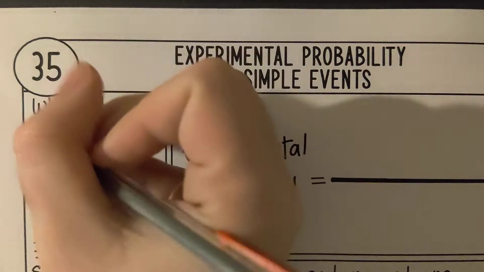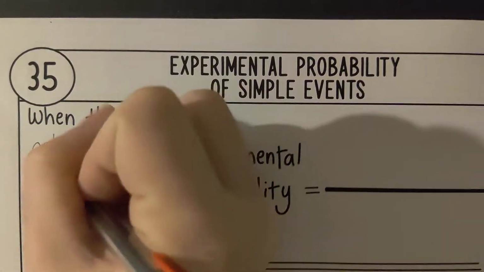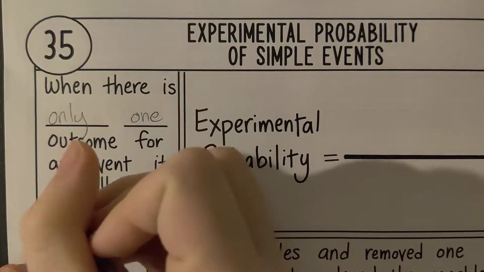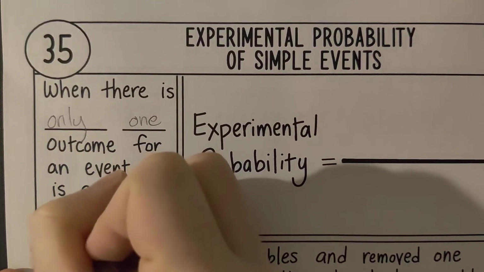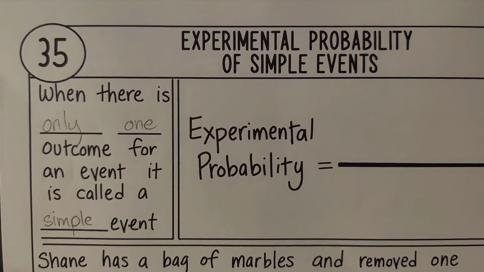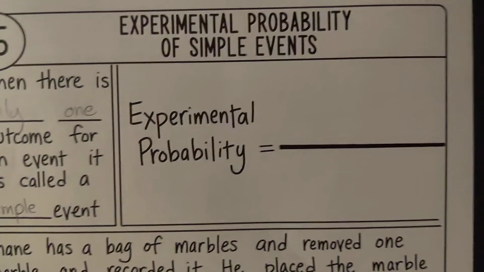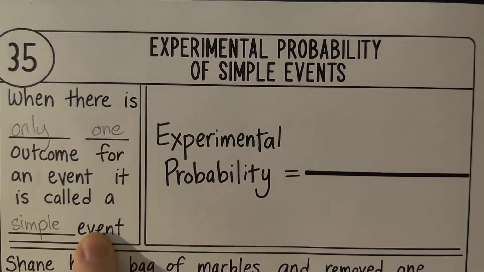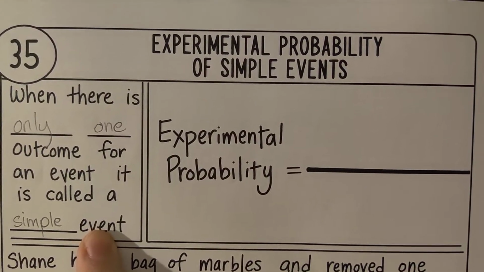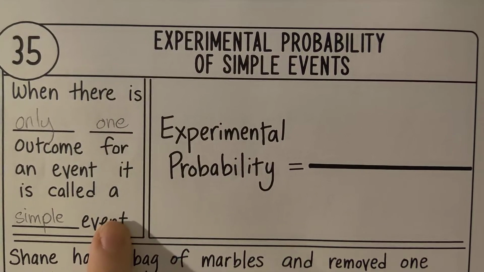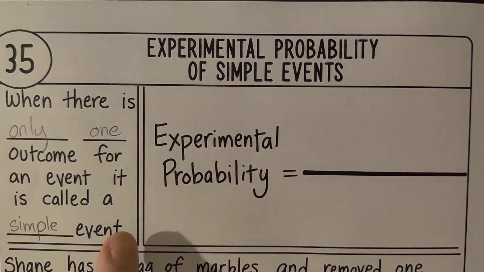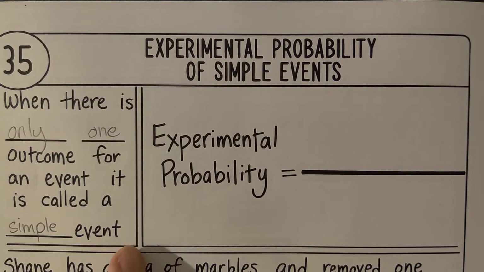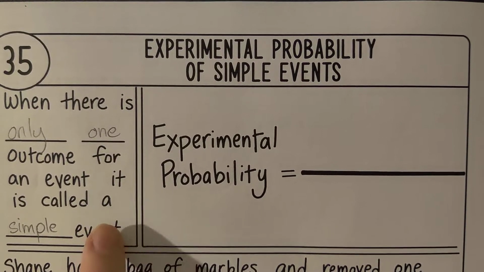So, a simple event. When there is only one outcome for an event, it is called a simple event. So, to find experimental probability, you simply divide. Some examples of this are rolling a single die, flipping a coin, drawing a single card, right? It's one outcome, and it's heads or tails, 8 of spades, maybe it's a 3 on the die, only one outcome.